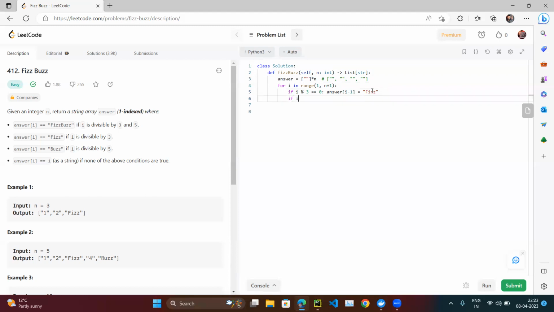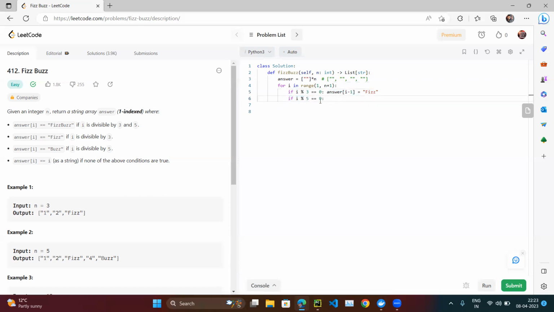Okay, if I divide by 5 equal to 0, then what we have to put? If I divide by 5, it means the earlier condition may have already been satisfied.